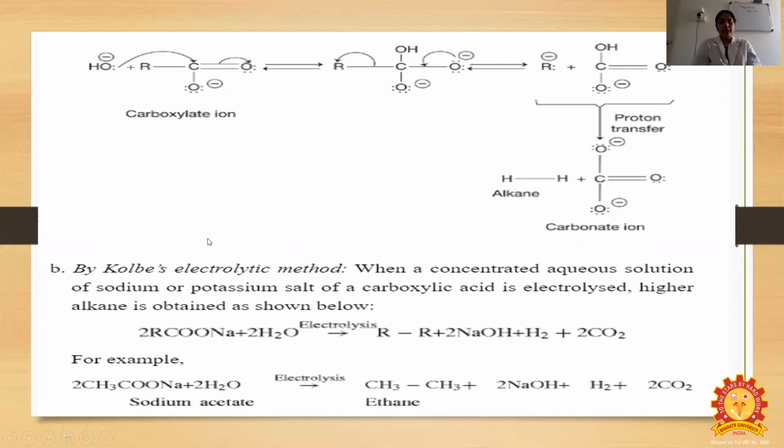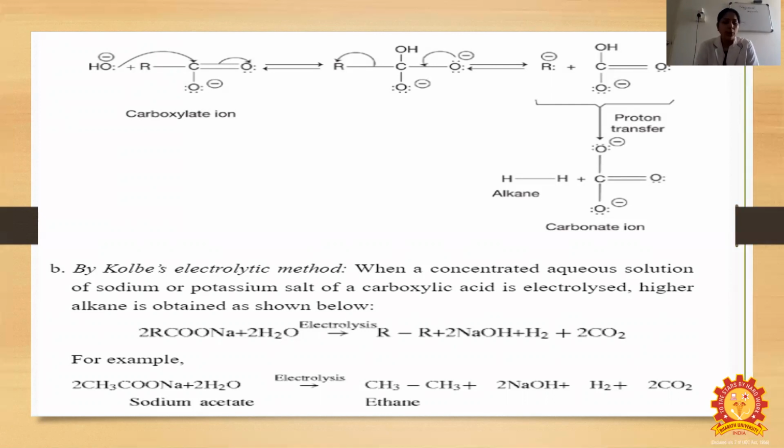By the Kolbe electrolytic method, when a concentrated aqueous solution of the sodium or potassium salt of a carboxylic acid is electrolyzed, a higher alkane is obtained as shown below: 2RCOONa plus 2H2O, on electrolysis, gives R-R plus 2NaOH plus H2 plus 2CO2.